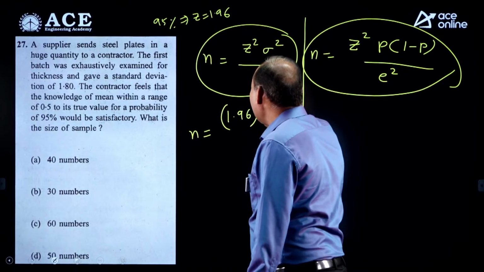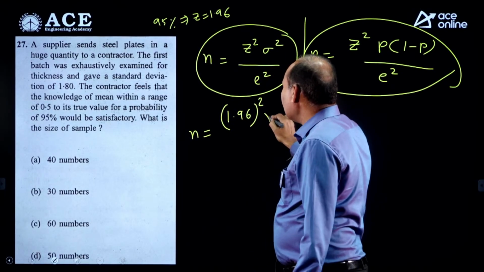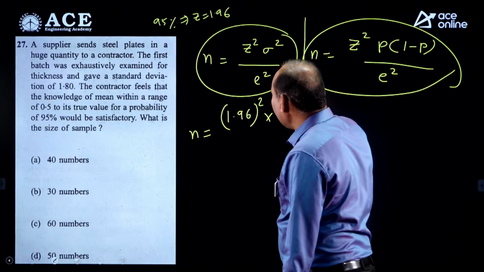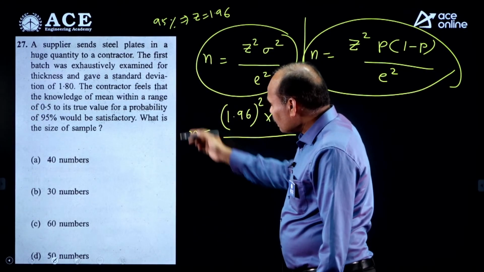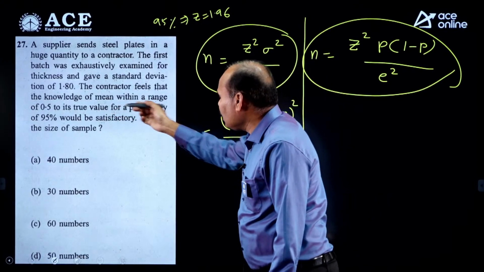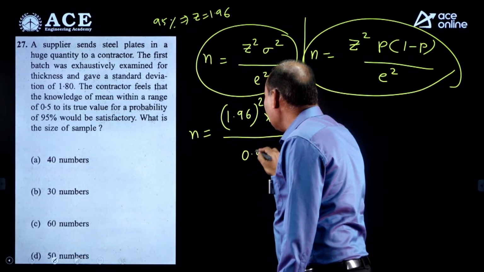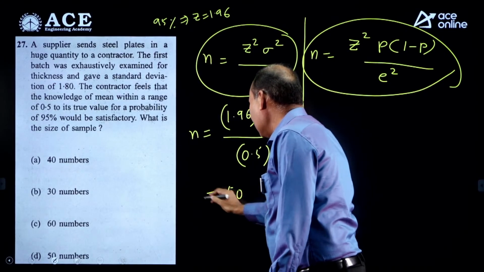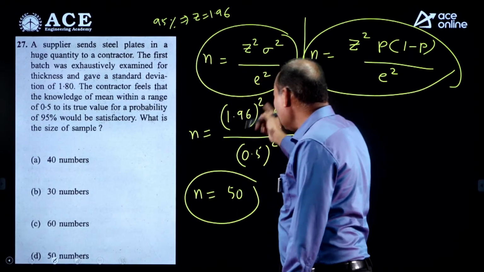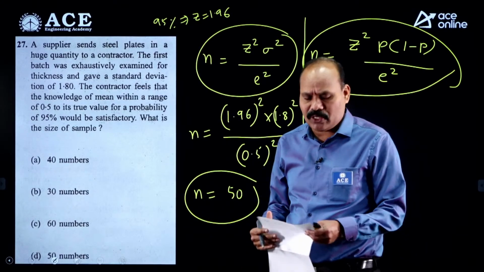1.96 whole square into sigma square. So what is the sigma value as mentioned? 1.8 standard deviation, whole square, divided by the error he has mentioned, 0.5 square. On simplification we will get n is equal to 50. You can do this calculation, even without a calculator we can do this.